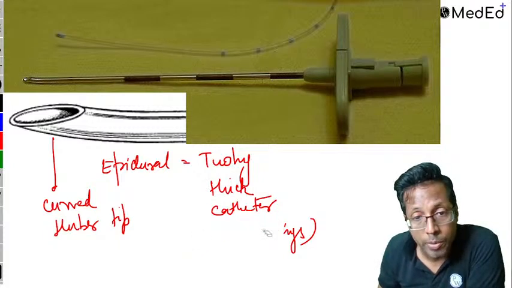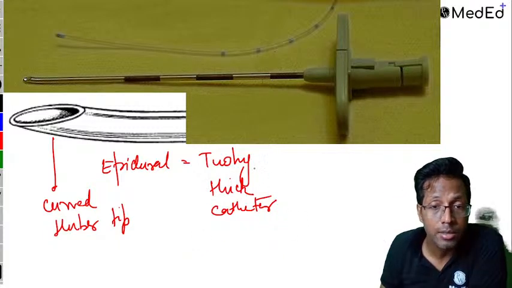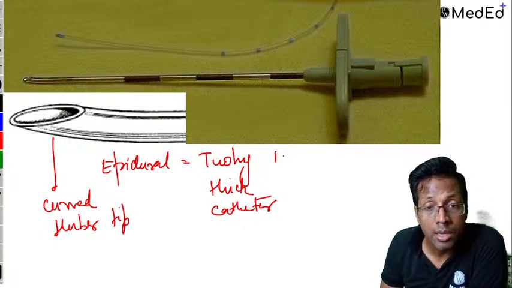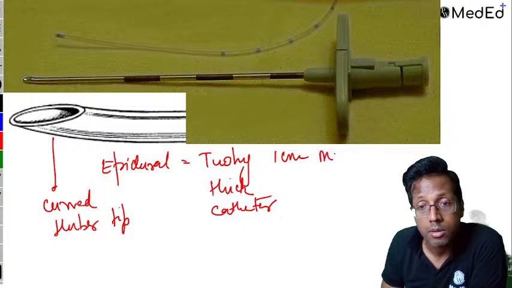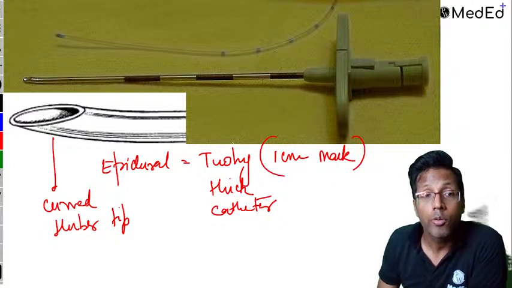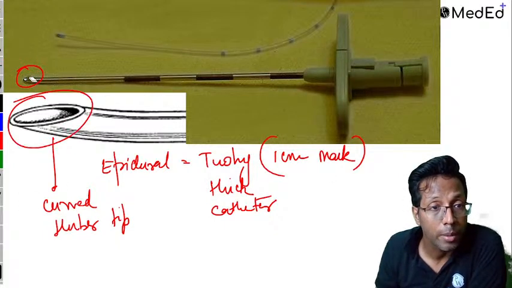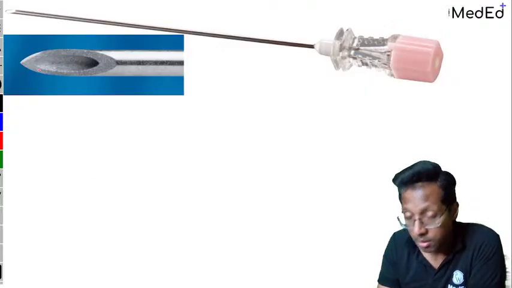Correct, Dr. Pratyusha. It's a Tuohy needle. It is thick. You can pass a catheter from within, and this needle has got 1 centimeter markings. If you will look at the tip, can you see the tip is curved? This tip is curved. It's called the Huber tip. Let's see the next needle.